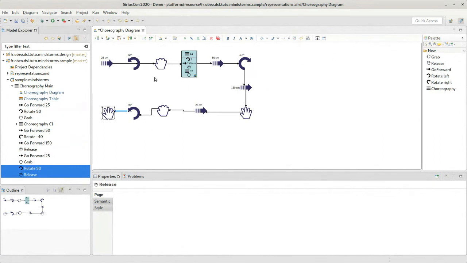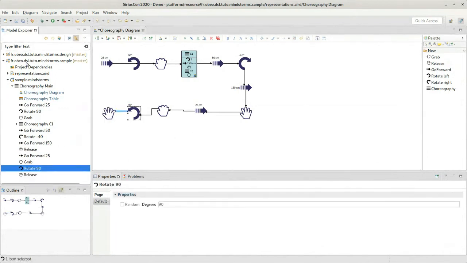So as you can see, each time I create an element of the diagram, it's actually an element created directly inside the model, which is represented on the diagram. Everything you see on the diagram, including the behavior of the tools on the palette, are completely defined in the high-level configuration file that I'll show just a little bit later.